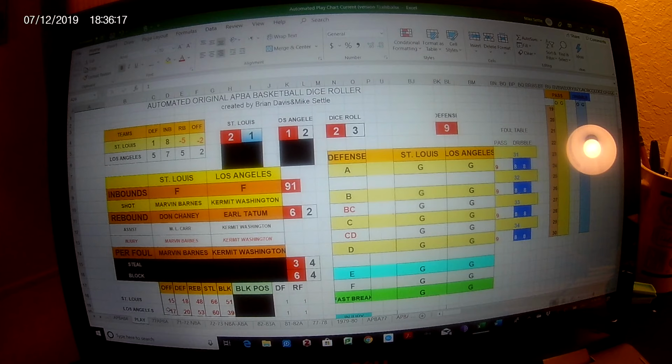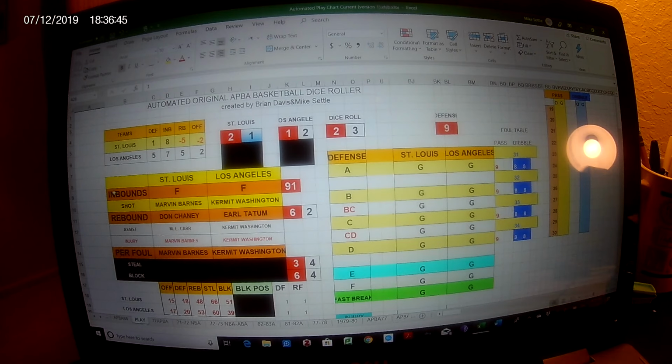The Lakers, we took out Kareem and brought in Tom Abernathy, so we lost 2 offensive points total. And we also took out Lucius Allen. We lost more than that. We lost 3 total. Lucius Allen came out, and Earl Tatum came in, so he's got 1 less offensive point. So there's going to be more guarded shots, maybe a little more rugged here as we try to finish out the first quarter. So I want you to see how we do the substitution.